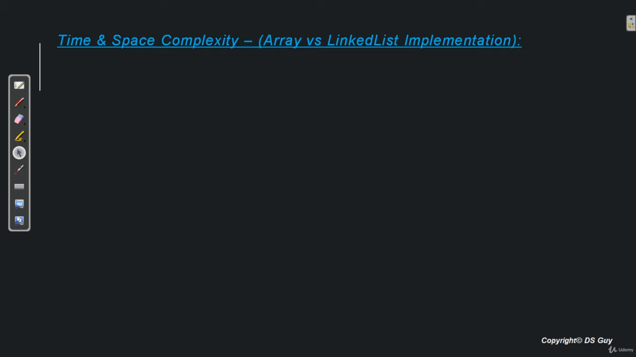Hey guys, welcome back. So till now we have seen that a queue can be implemented in two ways, that is using an array as well as using a linked list. Hope you have understood both of them. Now in this video let's quickly do a recap of array versus linked list implementation compared, and then we'll see when do we use queue and when we should not use queue.